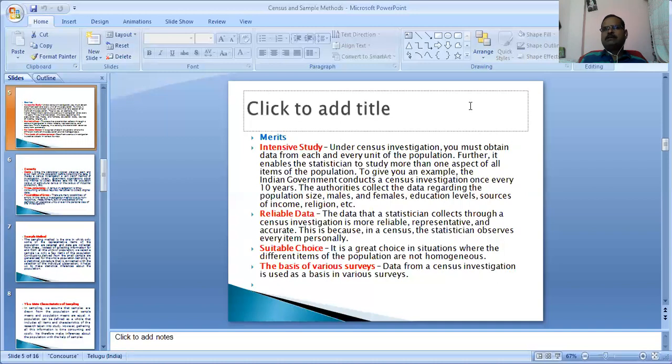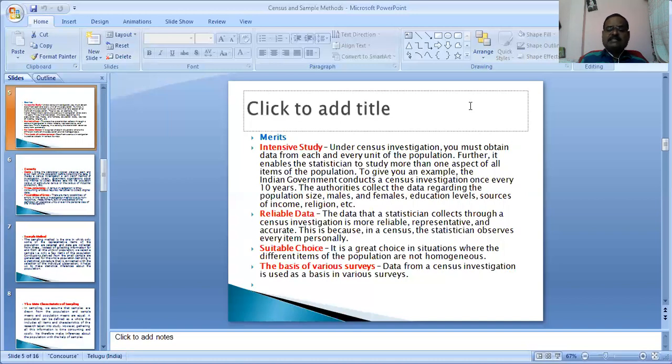Whether he lives in a house built of mud, or a cement-built terraced house, or a thatched hut, to observe everything. How many luxury items are in the house, what the comforts are, what is necessary, whatever they observe. So the census method is a very reliable data collection through the population method by the enumerator.